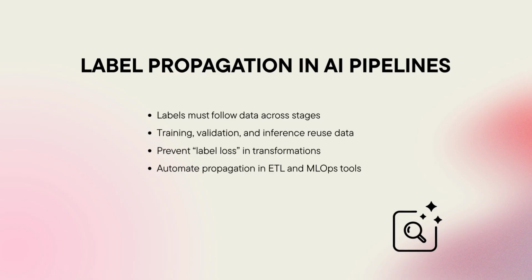Integrating classification into ETL and MLOps workflows through automation or metadata APIs guarantees that security controls such as encryption or anonymization remain consistent. Without proper label propagation, organizations risk shadow exposure and non-compliance during audits.